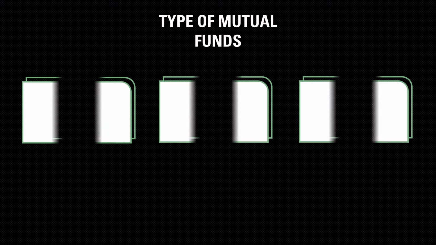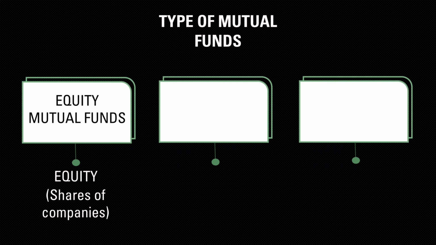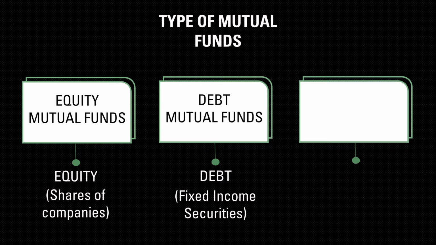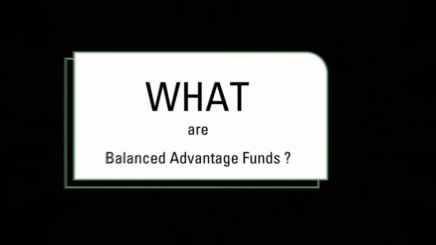So when it comes to mutual funds, they can be broadly classified into three types. First off, we have equity mutual funds. These are funds which majorly invest in the shares of companies, that is, they invest in equity. Then we have debt mutual funds. These are the ones which majorly invest in fixed income securities such as government bonds, corporate bonds, commercial papers, etc. And lastly, we have hybrid mutual funds. These are the ones which invest in both equity and debt, that is, in a combination of equity and debt. So these are the three broad types of mutual funds that we have.